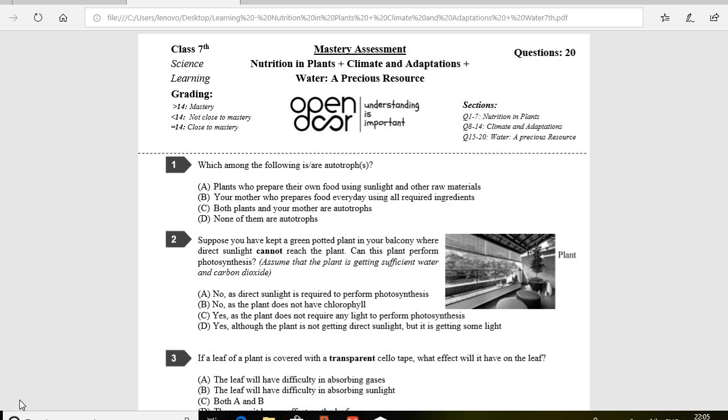Plants do not necessarily need direct sunlight. You can see inside a room with open windows during the day, even though sunlight does not reach the room directly, because there is light inside the room which makes you see. Similarly, plants in the balcony receive light, though it is not direct sunlight, hence they can perform photosynthesis. Clear? Okay. So let's move to the third question.